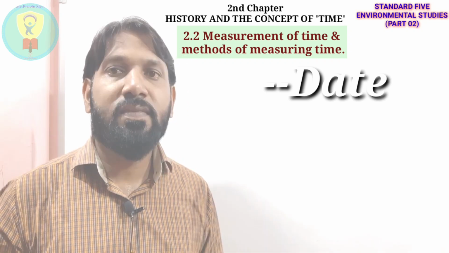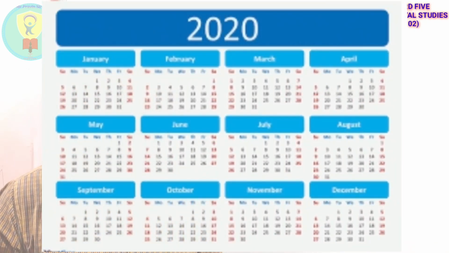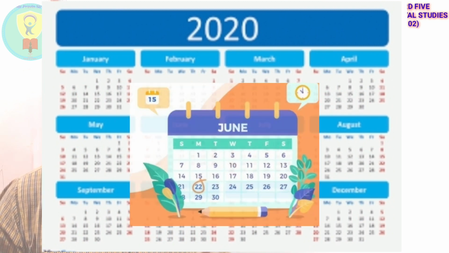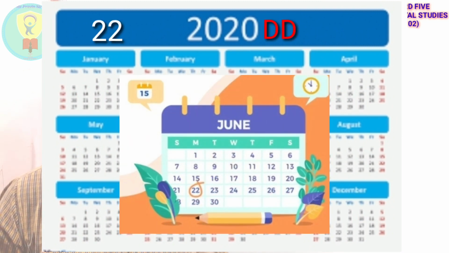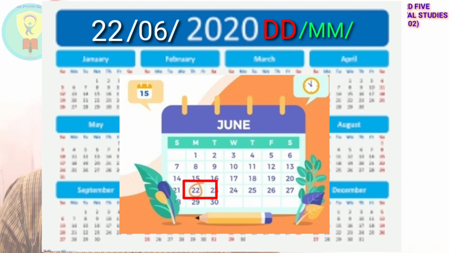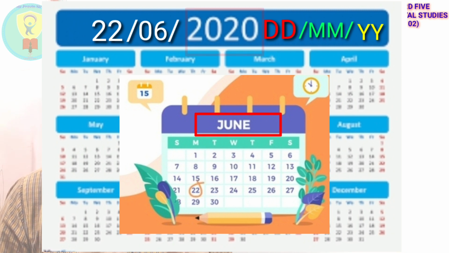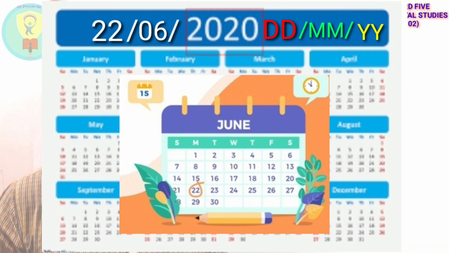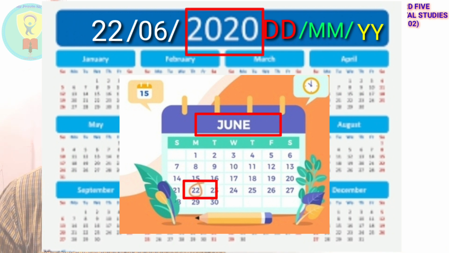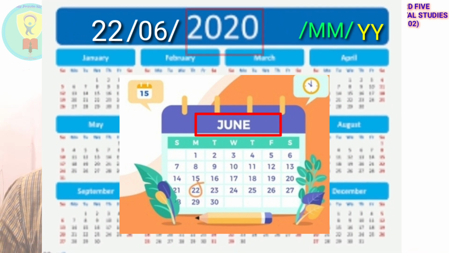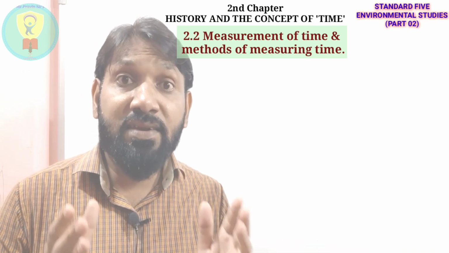While writing the date, first of all we write the serial number of that day. Then it is followed by the serial number of the month, and at last it is followed by the serial number of the year. Date, month and year. In this pattern we write our date. Understood? There are different patterns of writing the date too, but most commonly we use this pattern, that is day, month and year. There are other methods too.